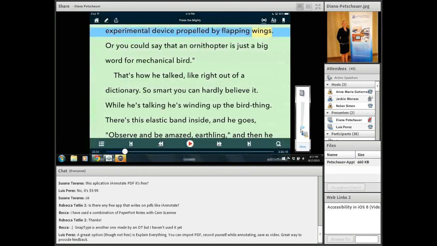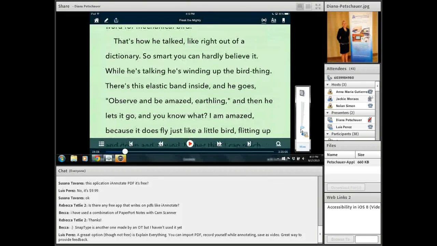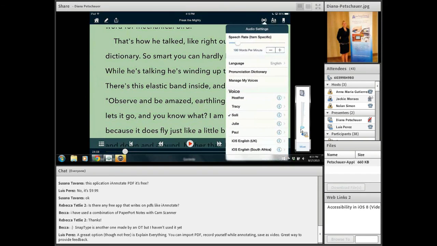Once you have the book on the iPad, you can certainly open up the book. It was both black and gray at this point with smaller text. I've changed the accessibility settings several times throughout training them with students. And so yours will look black and gray if you're following along. There is a free version of the app, and it won't look like my screen, but you could make it look like mine. Some of the options in the top right, what looks like a little speaker, these are your speech options. So you can change the speech rate faster or slower. So if you wanted to slow down the speed or speed it up.